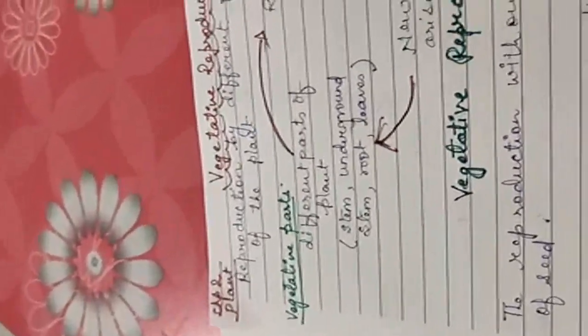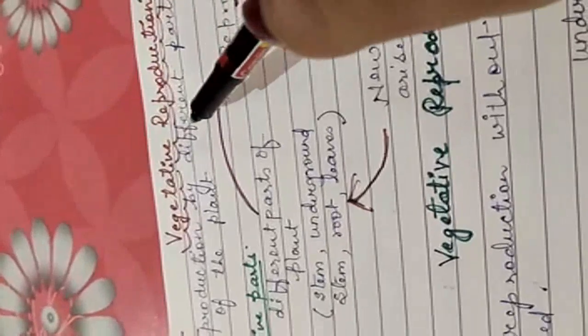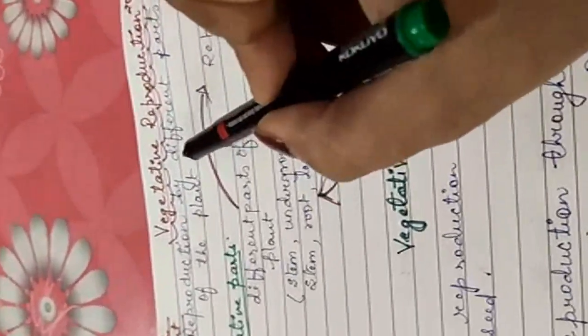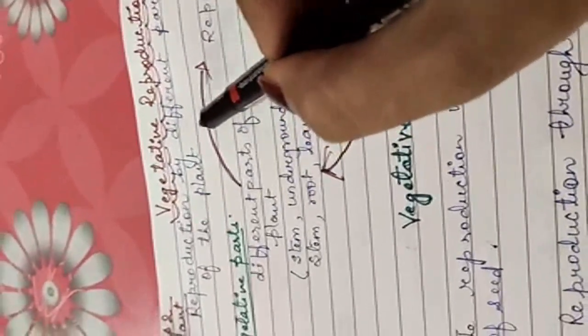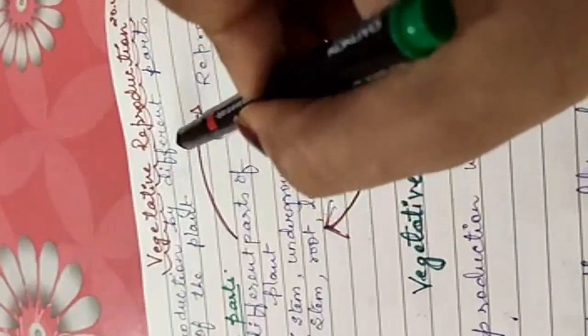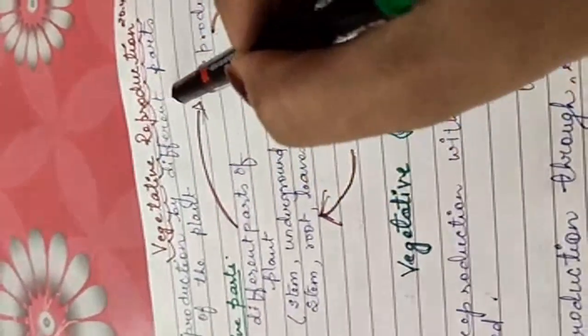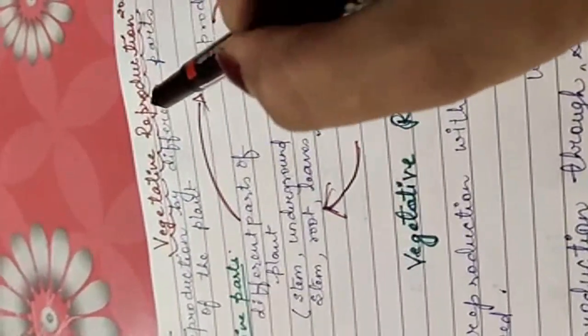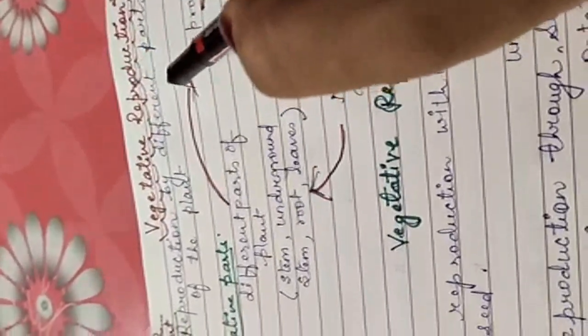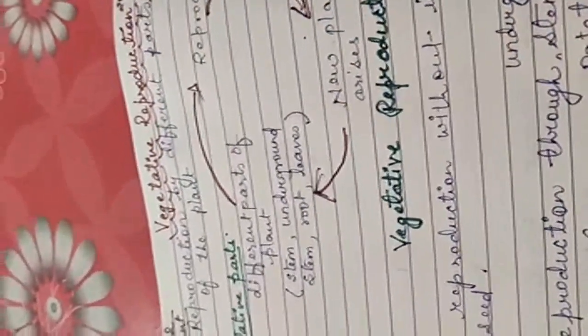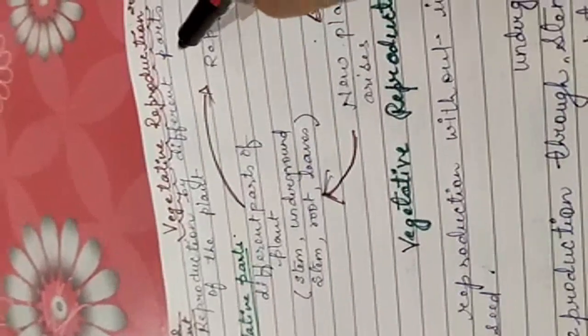Okay. And in homework also you have made so nicely, children, the parts of a plant, a plant with its different parts. Different parts means flower, fruit, stem, root, leaves and so on. Okay?